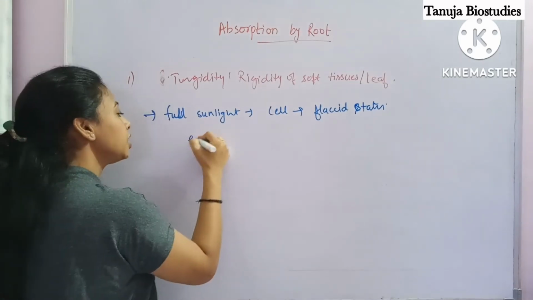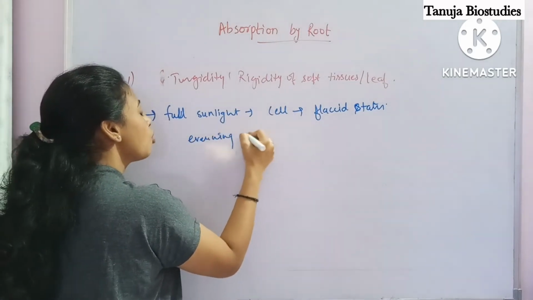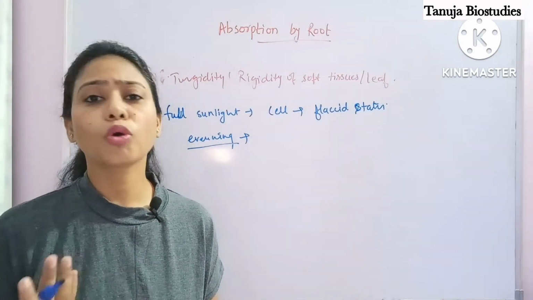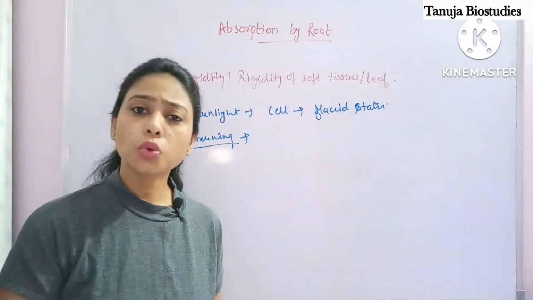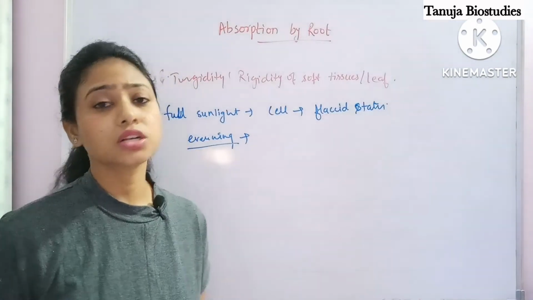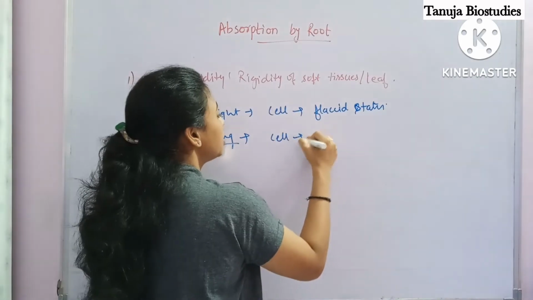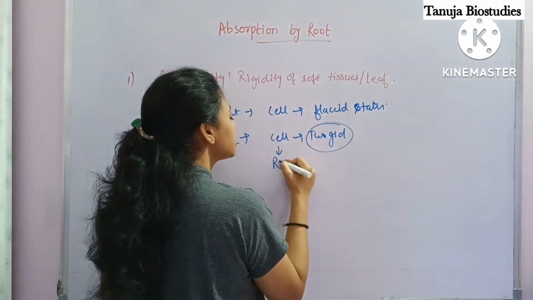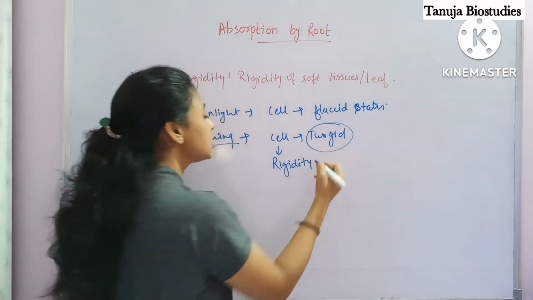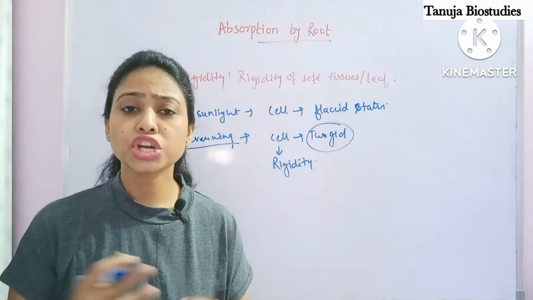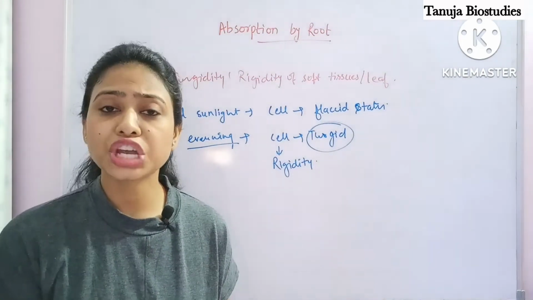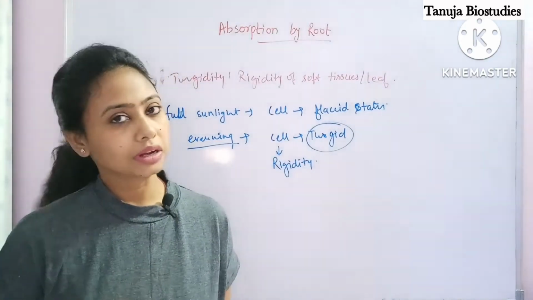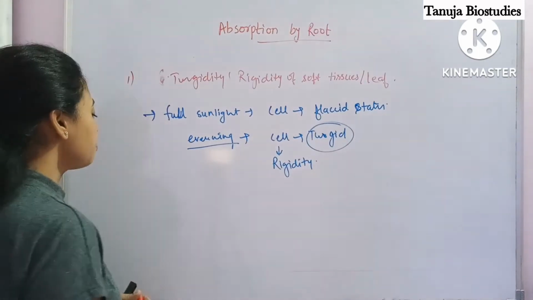Now again during the evening time, because there's no more transpiration or sunlight, no more loss of water is taking place, and the root is continuously absorbing water, so again the cell will become turgid, and again the cell will attain its rigidity. So it is basically responsible for the rigidity or shape of the cell, for maintenance of the shape of the cell, because water comes inside and maintains the cell shape. Clear?